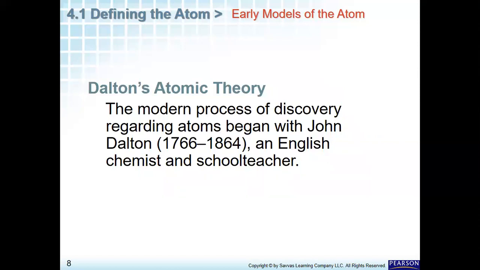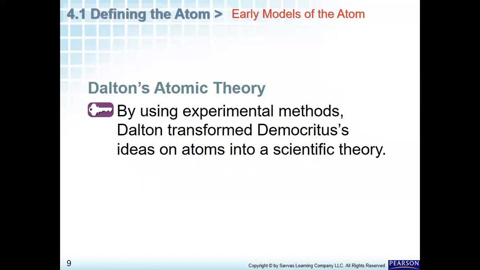John Dalton came 2,000 years after Democritus, so that's a great evolution that happened. He lived from 1766 to 1844, and he was an English school teacher. Using experimental methods, Dalton transformed Democritus' ideas on atoms into a scientific theory, and that's a great achievement.